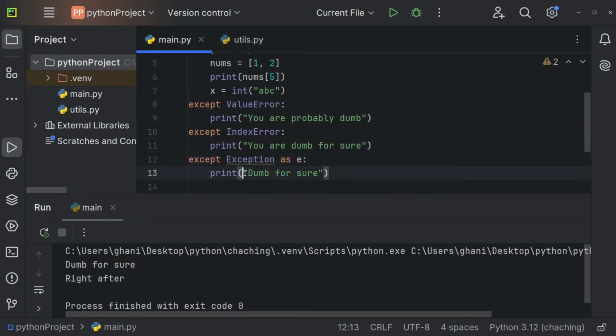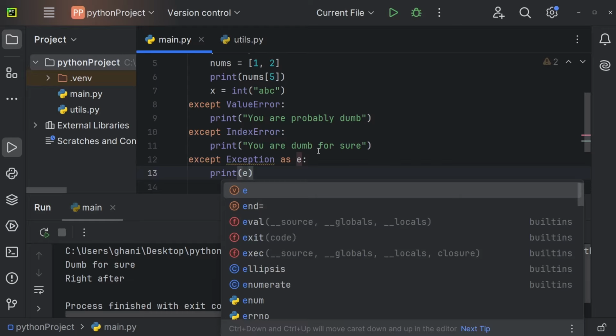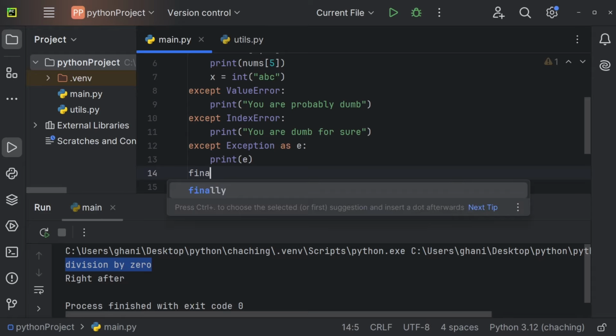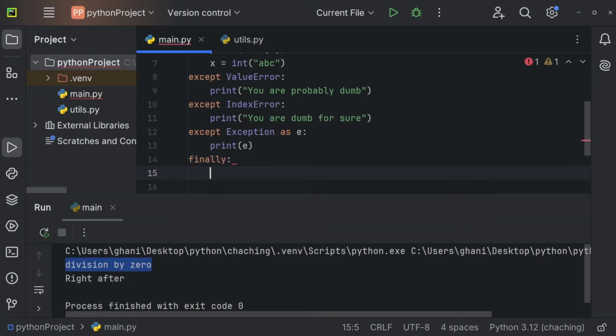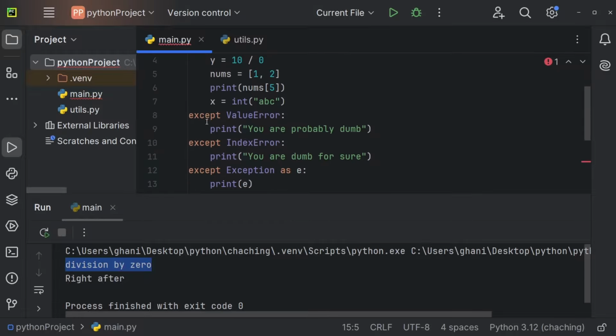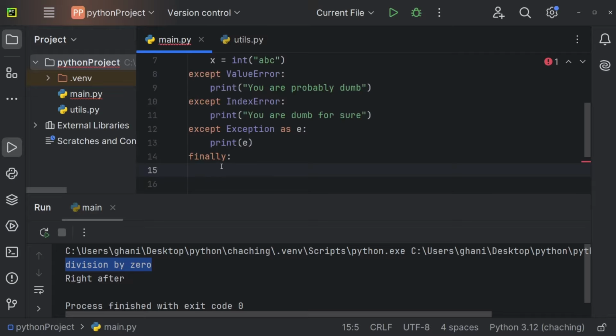And now let me also print this exception object right here. And you can see we're getting "division by zero", so we're getting an error message. You could, for example, display this error object to the user to give them a little more information. Now after the except blocks, you could also have a finally block. And that finally block will always be executed no matter whether this works or you get an error. So this will always be executed.